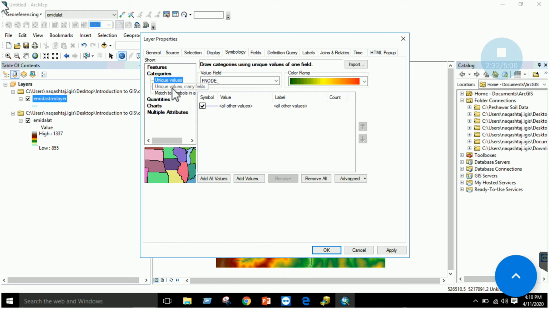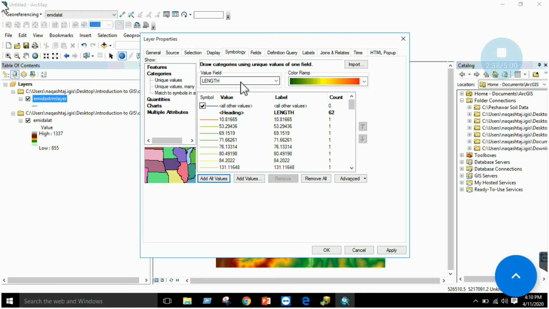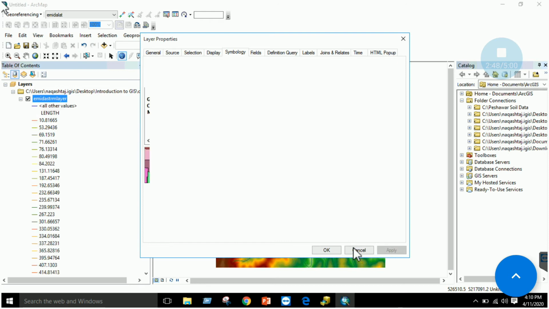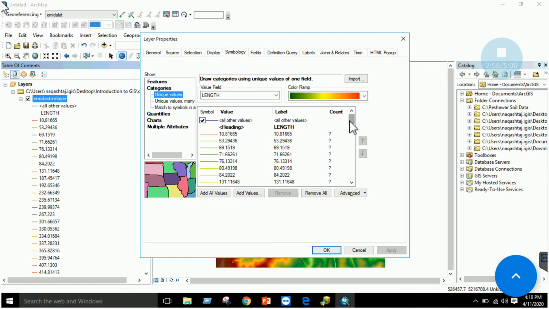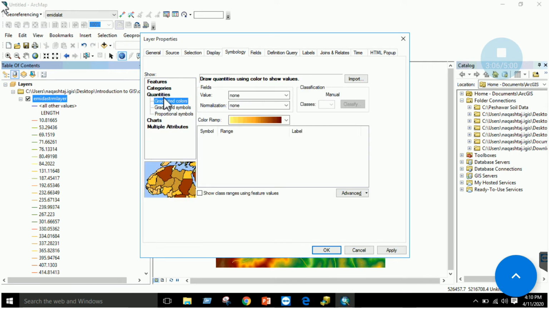And in this symbology section, let's symbolize our layer by length. I checked on the length, right? So all my lines, they are symbolized in different colors, right? So you can see that each line now has a different color, right? Go back to the properties. So this is a lot of records, it does not look good. So I will be using another symbolization technique, that is, go to the Quantities section and specify the length.